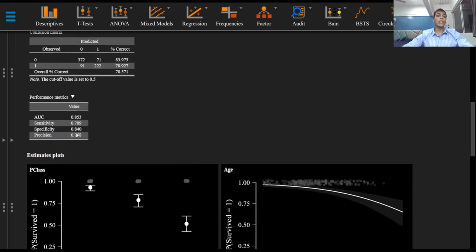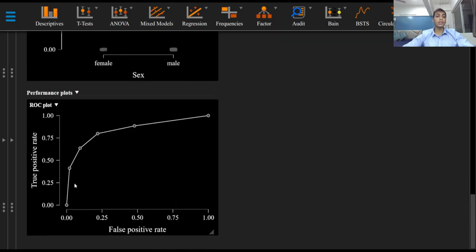Furthermore, since the area under the curve is quite close to 1, which in this case is 0.853, the model is a good fit, as you can see in this ROC curve.